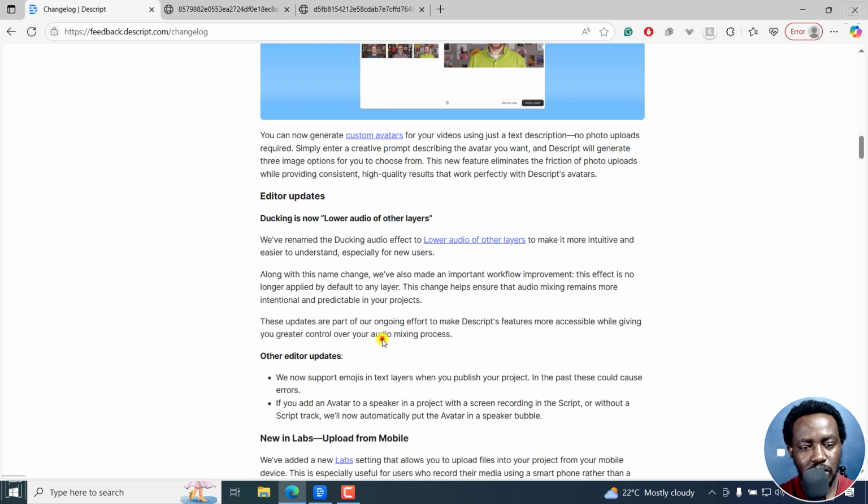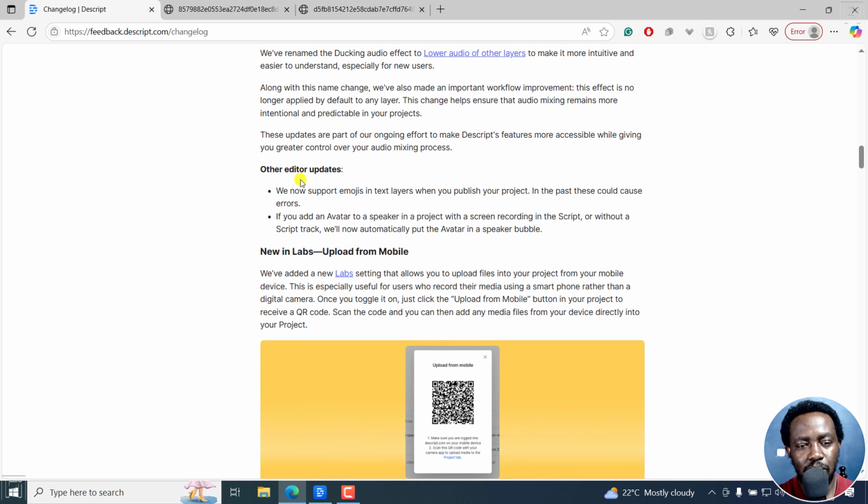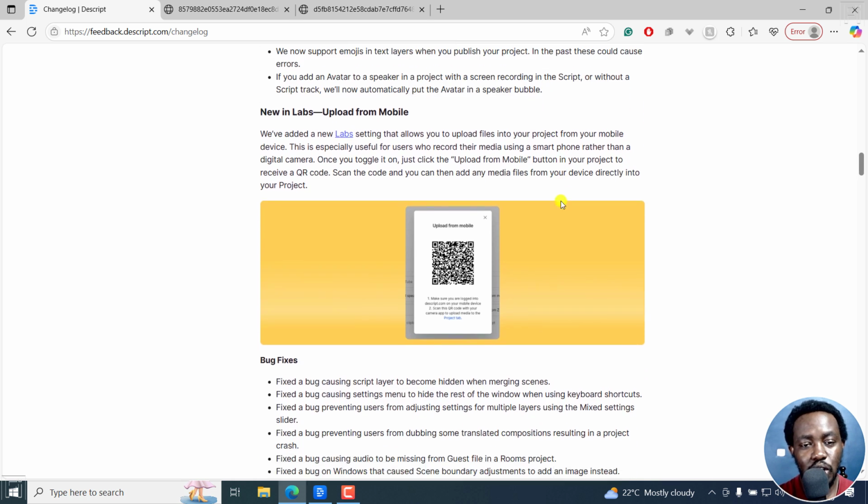So that's that. We've also got some other edit updates. We now support emojis in text layers when you publish your project. In the past, this could cause errors. If you add an avatar to speaker in a project with a screen recording in the script or without a script track, we'll now automatically put the avatar in a speaker bubble. And then they've got something new.